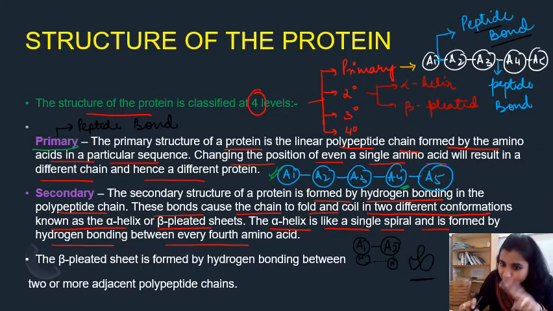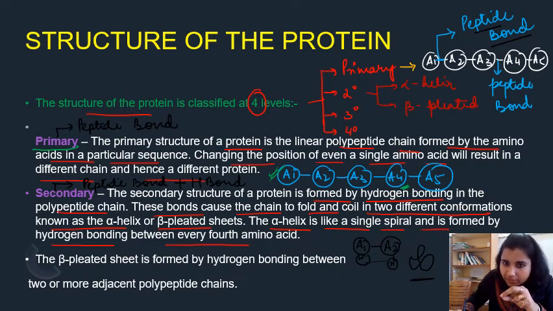So in secondary structure, there is involvement of 2 types of bond. What are the 2 types of bond? Peptide bond plus hydrogen bond. Clear? So this is what we call the secondary structure.